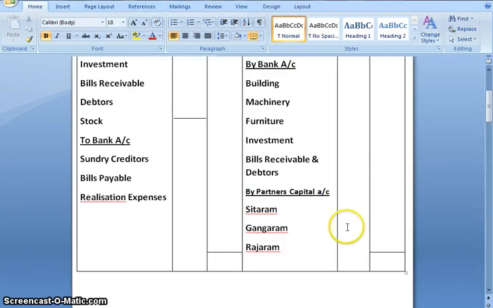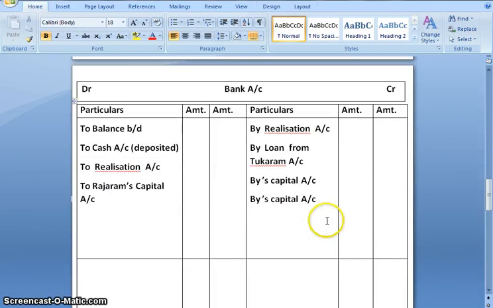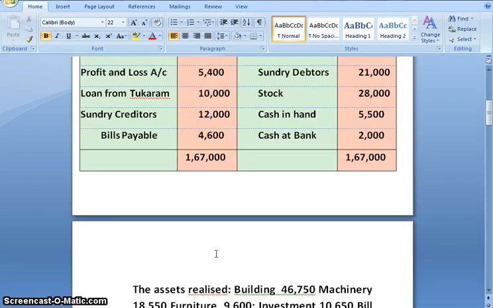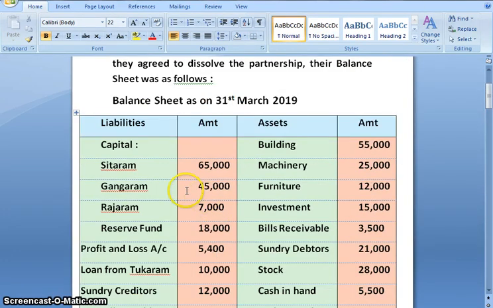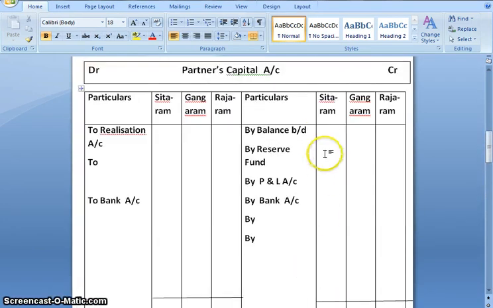So I have already prepared the format of realization account, partners capital account and bank account. So let us start the sum. First, the capital balance we will note down in the partners capital account. Sitaram is 65,000, Gangaram 45,000 and Rajaram 7,000. So that would be by balance brought down.